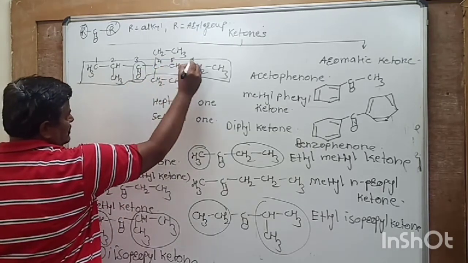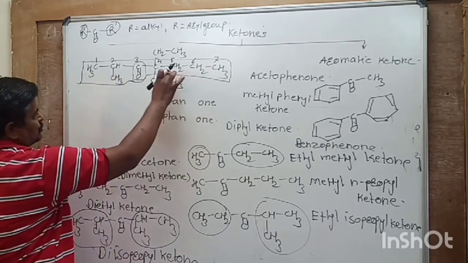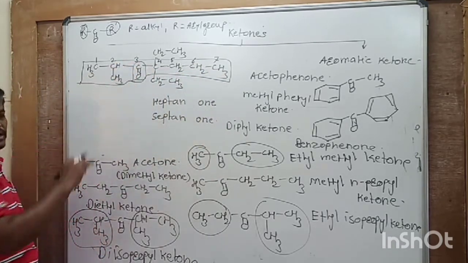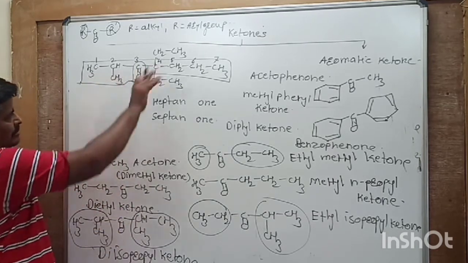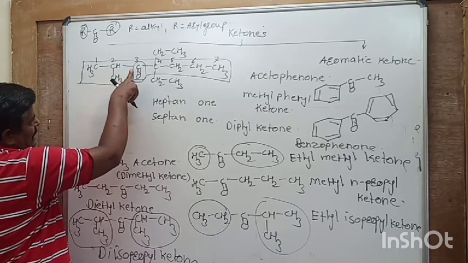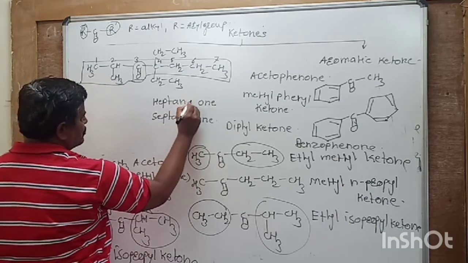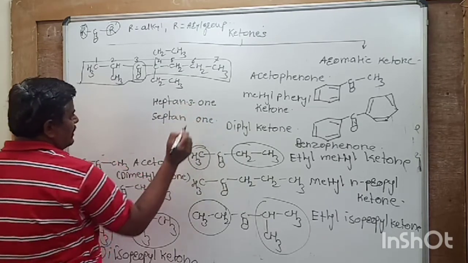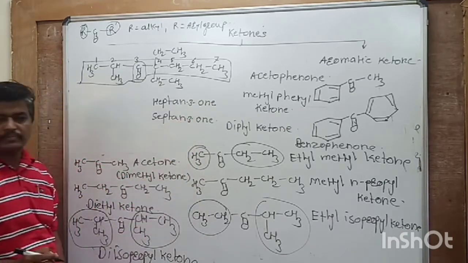If you number from this side, the carbonyl carbon will be 5, which is more than 3, and hence this is the correct numbering. Now put the number of the carbonyl carbon between heptane and ONE, so it becomes heptan-3-one.